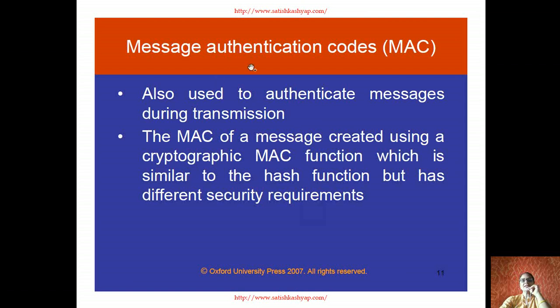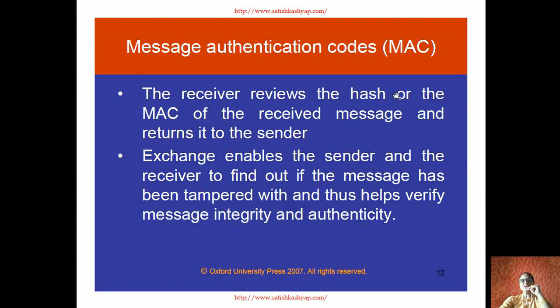Another method is MAC, message authentication codes, which is also used to authenticate the message during the transmission. So during the data transmission, this authentication is done using MAC. A MAC of a message is created using a cryptographic MAC function, which is similar to the hash function but has different security requirements. Like we have seen, there is a hash function to encrypt and decrypt the information. Similarly, there is a MAC function which helps in providing security over the network. The receiver reviews the hash or the MAC of the received message and returns it to the sender.